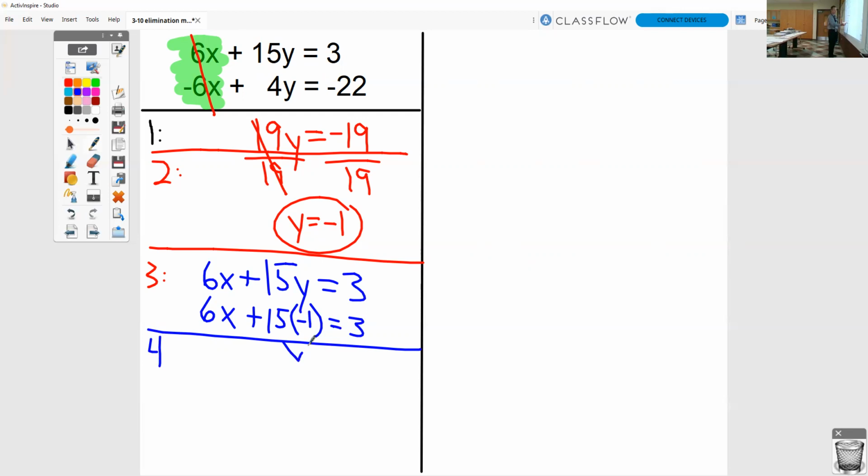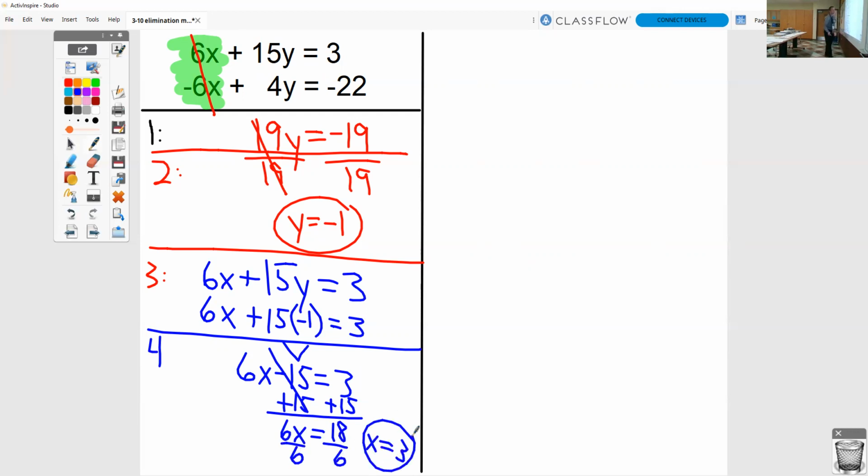Step number 4 says solve it. So we have to multiply those together to be a negative 15. So I now have the 2-step equation, 6x minus 15 equals 3. So I want to do plus 15 and plus 15 to get the 6x all by itself. Divide by 6, you get x equals 3.